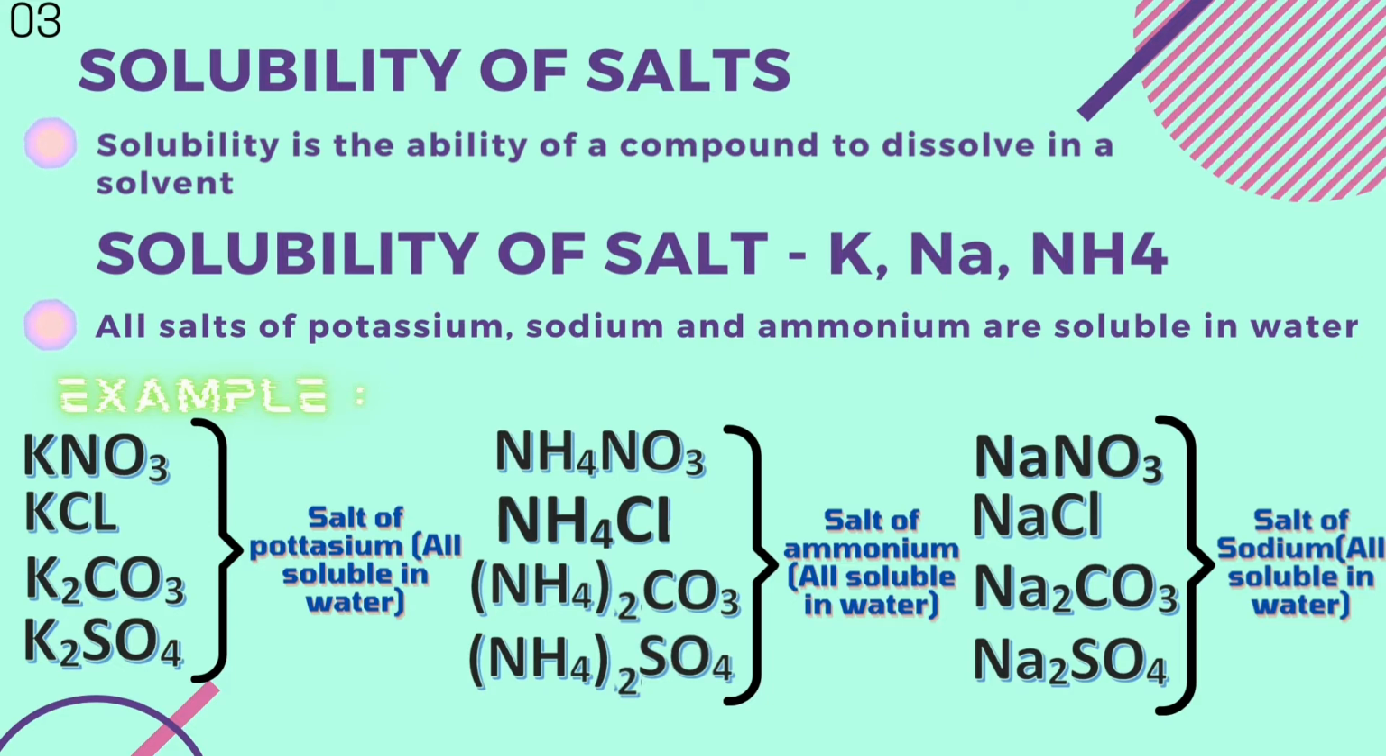For example, salts of potassium such as potassium nitrate, potassium chloride, potassium carbonate and potassium sulphate are all soluble in water. And salts of ammonium such as ammonium nitrate, ammonium chloride, ammonium carbonate, and ammonium sulphate are also soluble in water, along with salts of sodium such as sodium nitrate, sodium chloride, sodium carbonate and sodium sulphate, which are also soluble in water.